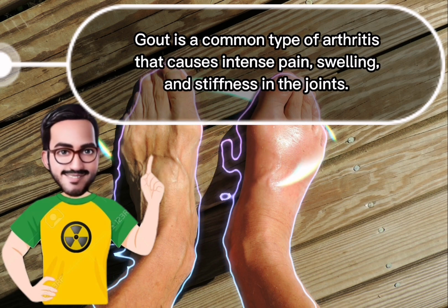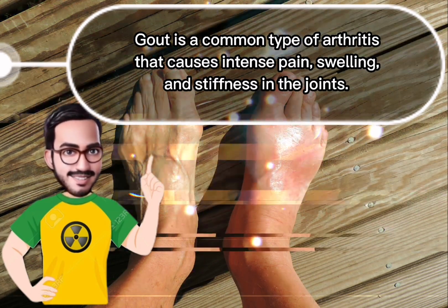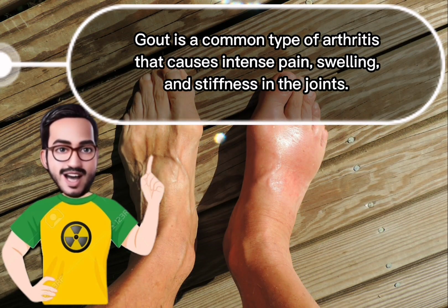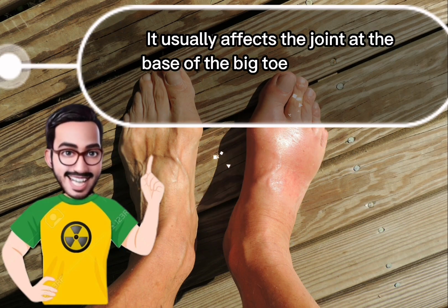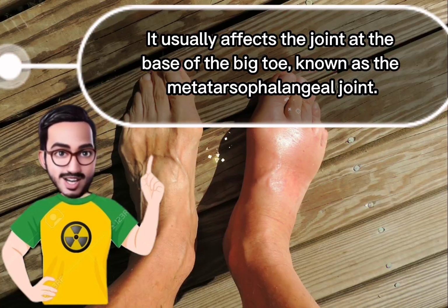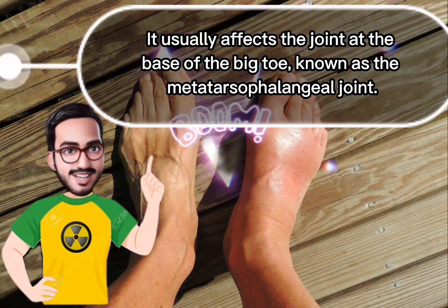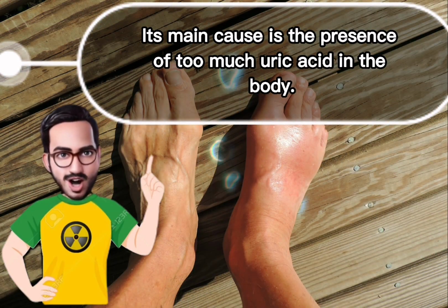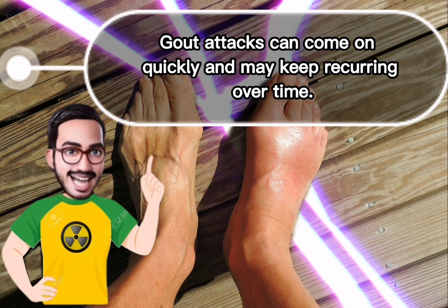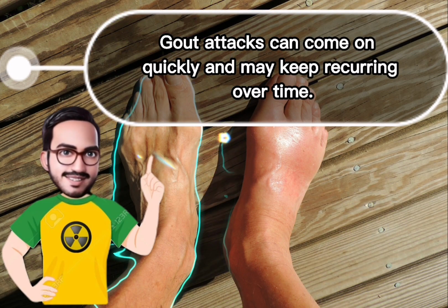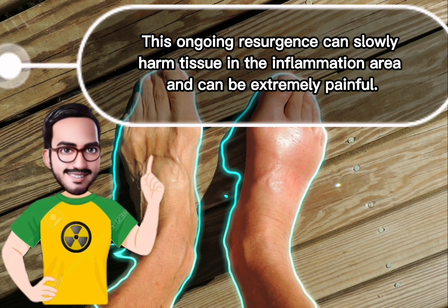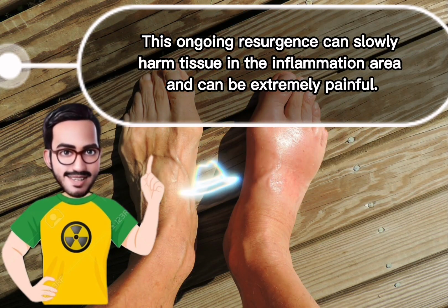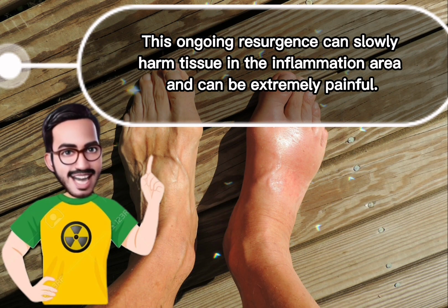Gout is a common type of arthritis that causes intense pain, swelling, and stiffness in the joints. It usually affects the joint at the base of the big toe, known as the metatarsophalangeal joint. Its main cause is the presence of too much uric acid in the body. Gout attacks can come on quickly and may keep recurring over time. This ongoing resurgence can slowly harm tissue in the inflamed area and can be extremely painful.